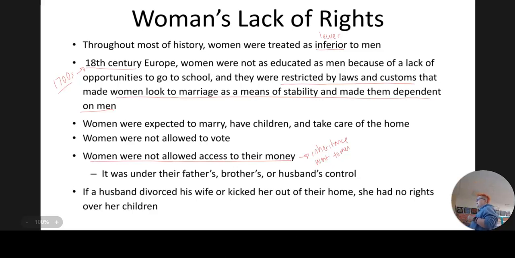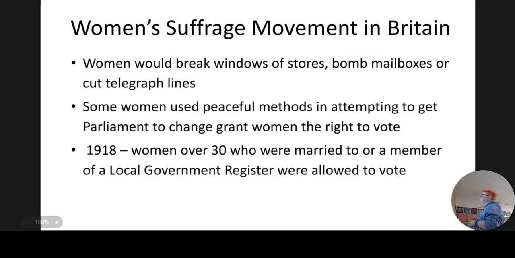Here's something that's really important to understand: if a husband divorced his wife or kicked her out, the idea being that he is making this decision, she has no rights over her children. So at that point, the husband could do as he wished with those children. He could send them off to another school. He could get rid of them. It was up to him.